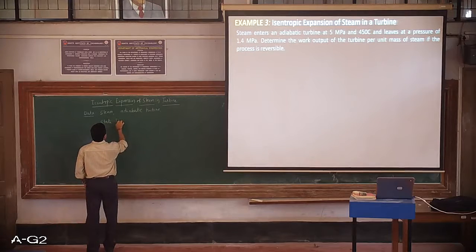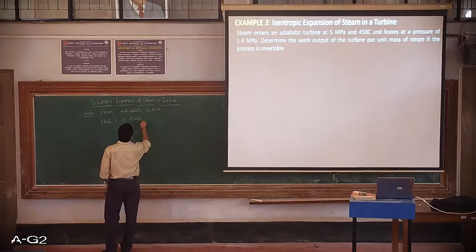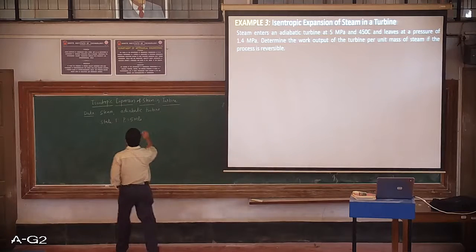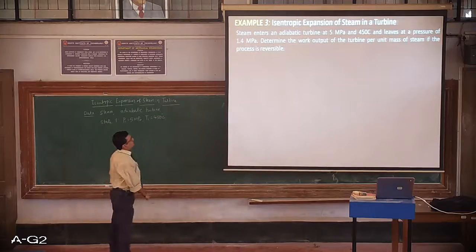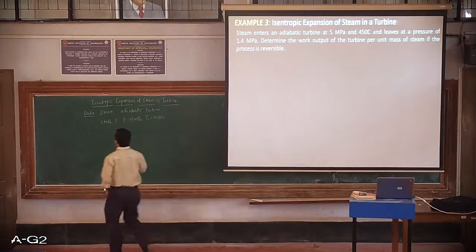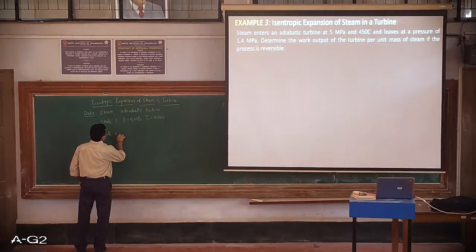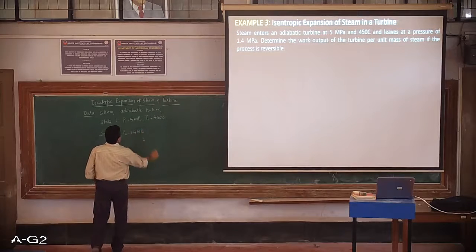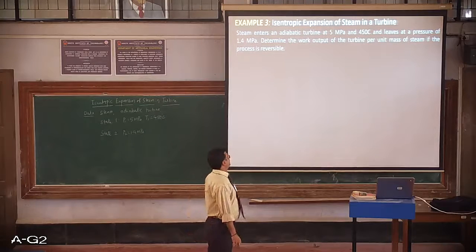At state 1, I have pressure P1 equal to 5 megapascal and 450 degrees Celsius. So this is T1, 450 degrees Celsius, and it leaves at a pressure of 1.4 megapascal. So this is my state 2. At state 2, the pressure P2 is 1.4 megapascal. There is no information about other things like mass flow rate, heat or temperature.